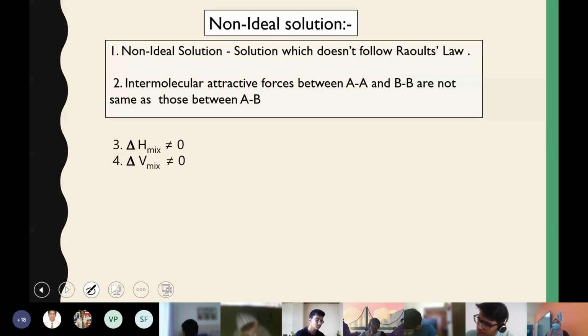So you can just write the properties of non-ideal solution. It does not follow Raoult's law. Intermolecular attractive forces between AA and BB are not the same as those between AB. Enthalpy of mixing and volume of mixing are not equal to 0. There is change in enthalpy and change in volume due to mixing.